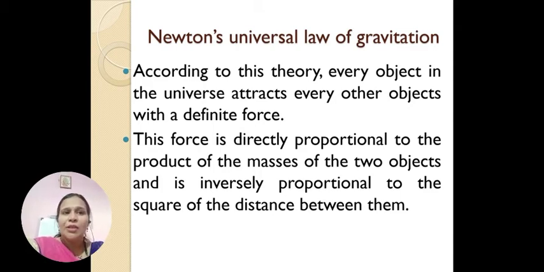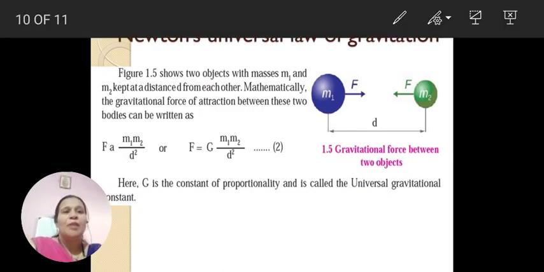So the universal law of gravitation can be summarized as: every object in the universe attracts every other object with a definite force, and the force is directly proportional to the product of the masses of the two objects, and it is inversely proportional to the square of the distance between them. The second part will be explained with the help of this diagram.